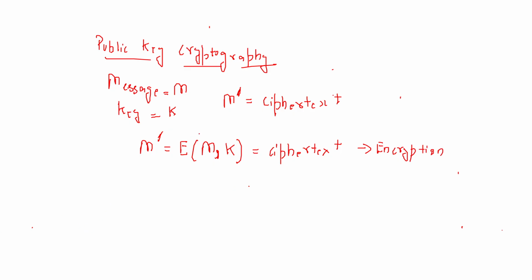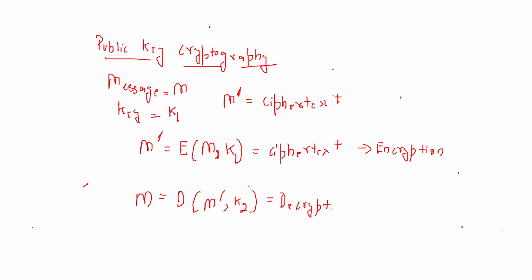Here I will write specifically. I will call it key 1, right? Then I would decrypt this message M dash. For decrypting this message, I will call it process D. I have M dash comma key 2, and I get back the original message M. This process I call decryption.